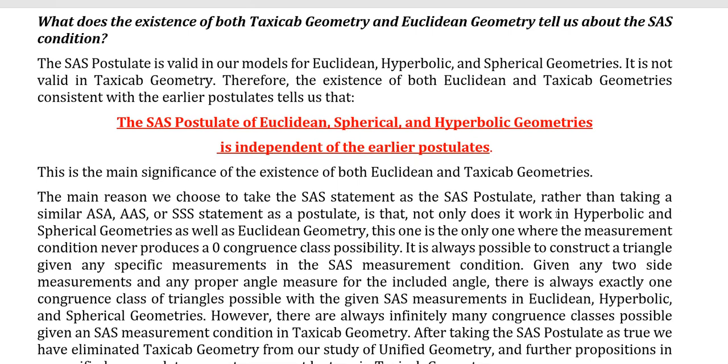It is not valid in taxicab, but all four of those geometries satisfy all of the earlier postulates, right? So we have at least two different models that satisfy the earlier postulates, but one satisfies the SAS postulate and one doesn't. Therefore, we see that the SAS postulate is independent of the earlier postulates.